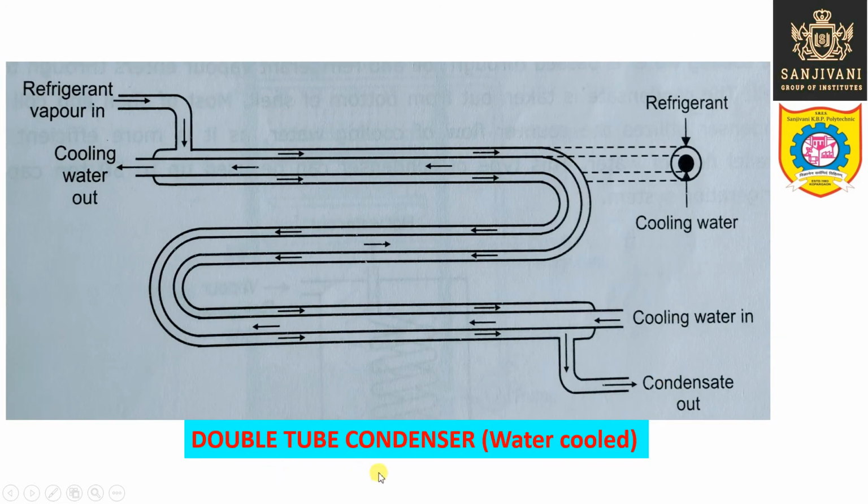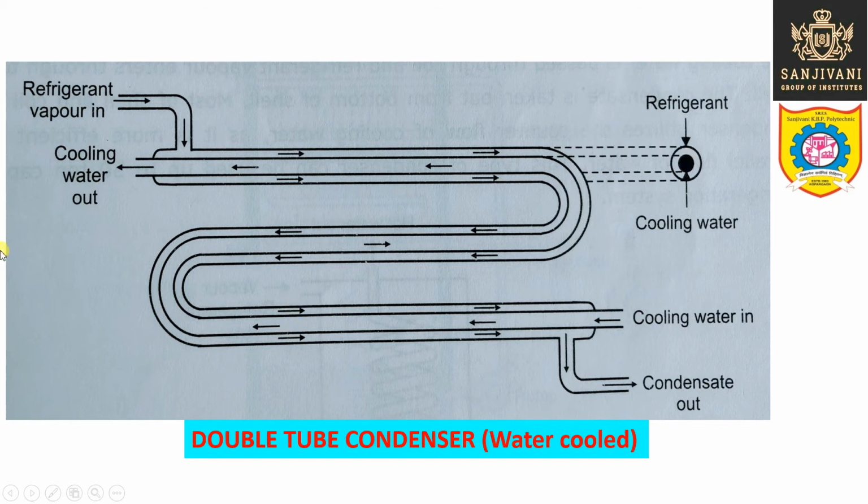Next condenser is the double tube condenser or the water cooled condenser. So water cooled condenser, now we are going to study the water cooled condensers, and this one is the first water cooled condenser. It is a double tube or tube in tube type of condenser. So you can see the cross section. So this is the outer tube and this is the inner tube, right?